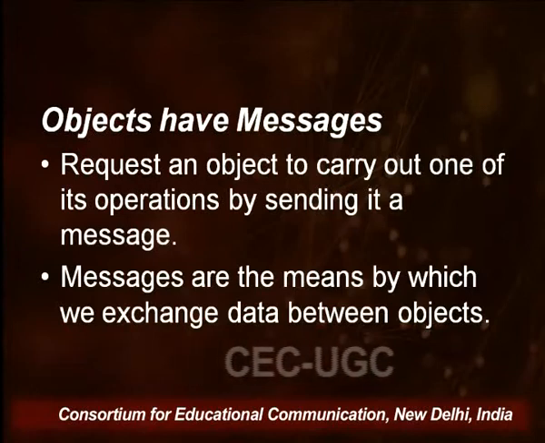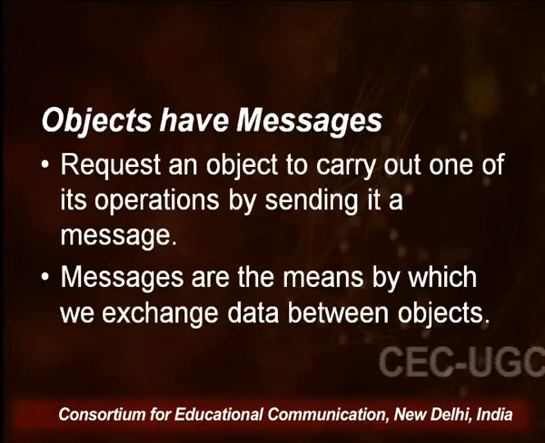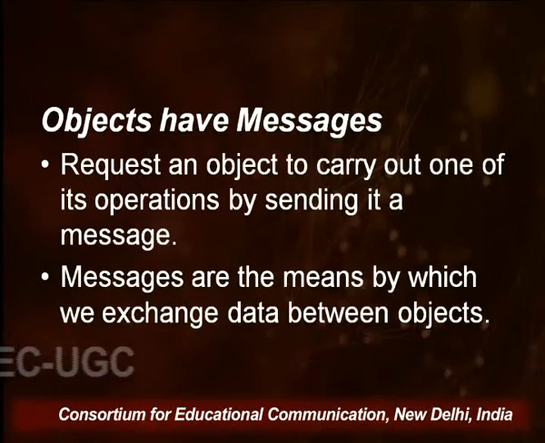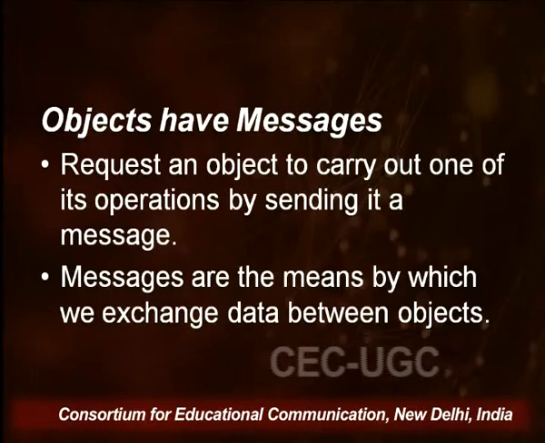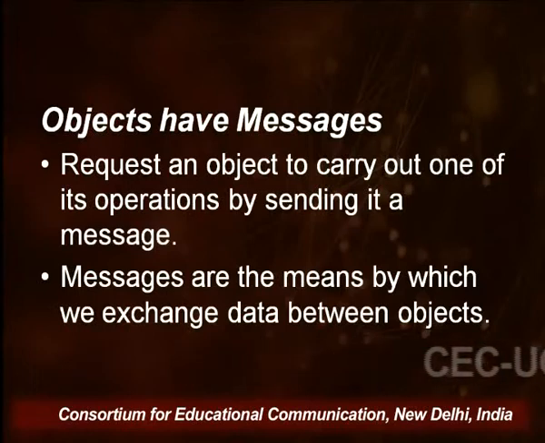So a request is sent to the object in the form of data, and an operation is being requested. So objects interact with the help of data and methods.